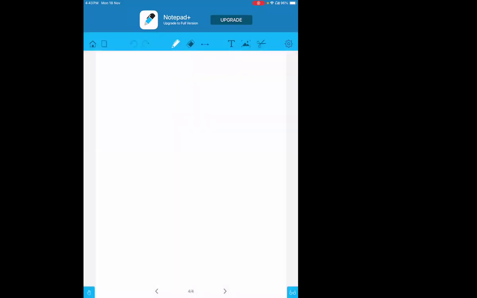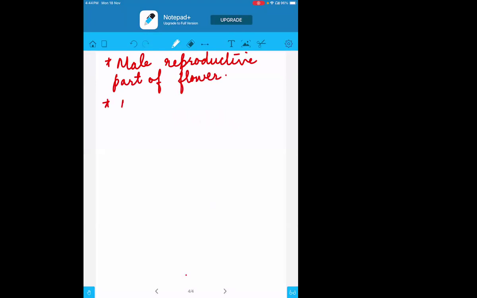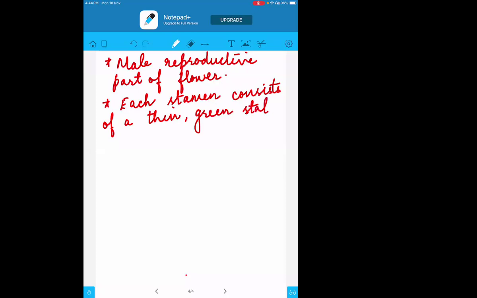So, first of all, we'll write about this, then we will go to the children side by side. Keep on writing along with me, okay? So that we can complete it soon. They are the male reproductive part of the flower. Second point, each stamen will have the filament and the anther. So each stamen consists of a thin green stalk. The stalk is basically the holding part of it, which is called the filament.